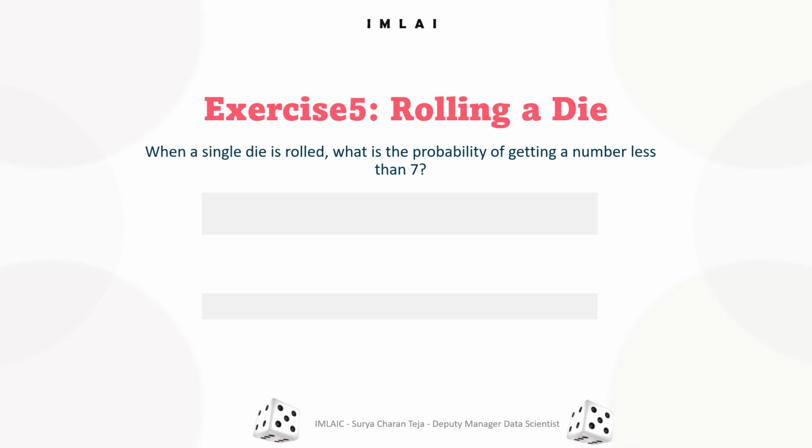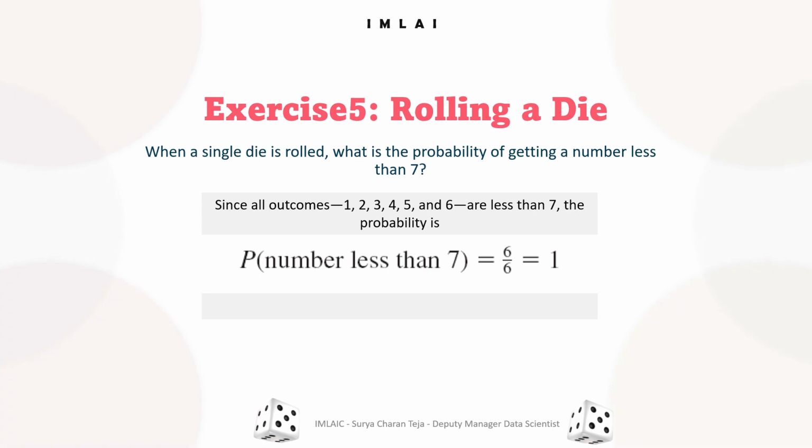So my event is a compound event, and the event is nothing but getting a number less than 7. That's what my event is. So what are the outcomes for me when I roll a die? 1, 2, 3, 4, 5, and 6. Total 6 outcomes, which are all less than 7. Then the probability is 6 divided by 6.